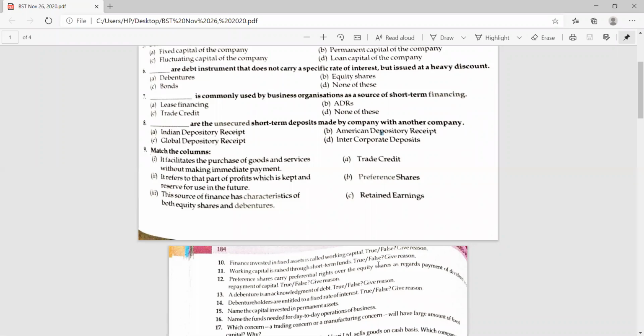Retained earnings, ma'am. Give me a second. Purchase of goods and services without making immediate payment.